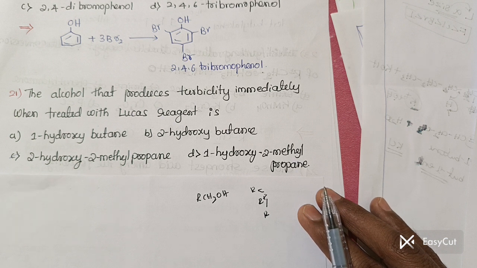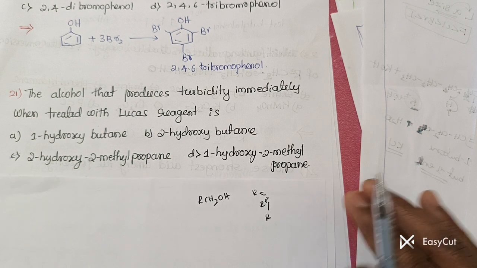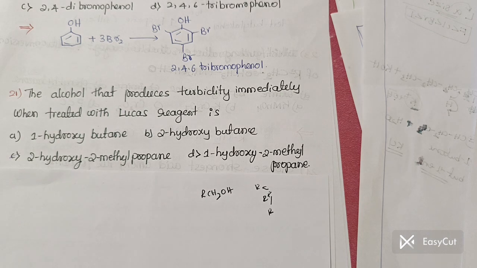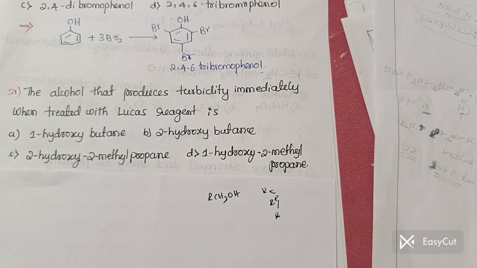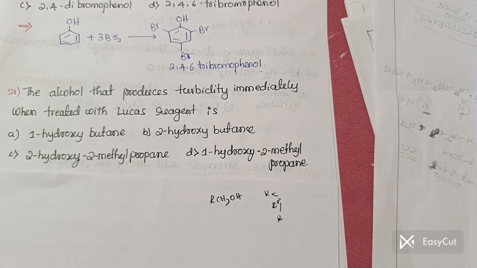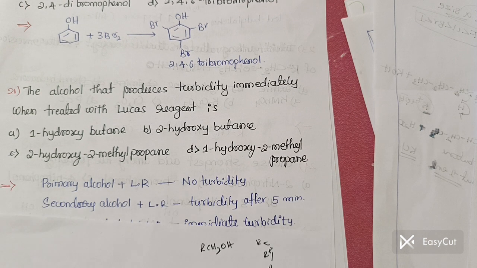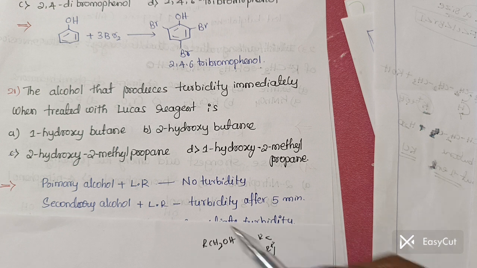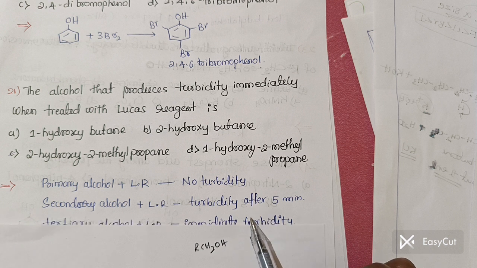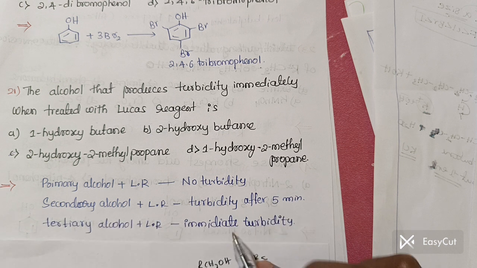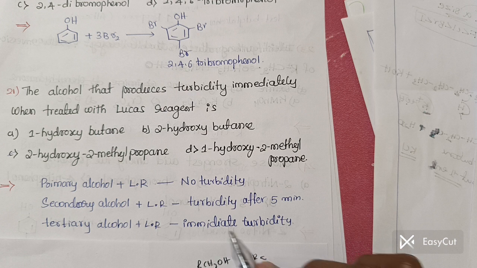By observing its turbidity or precipitate. Whenever it is not able to form turbidity, there is a presence of primary alcohol. I wrote here, see. Whenever it is secondary alcohol, turbidity takes place after 5 minutes. If it is tertiary alcohol, it gives immediate turbidity.